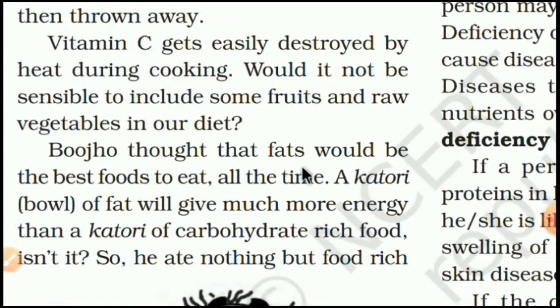Bujo thought that fats would be the best food to eat all the time. A katori, that is a bowl of fat, will give much more energy than a katori of carbohydrate-rich food. Why? Because fats provide a greater quantity of energy compared to carbohydrates. That is why Bujo thinks it is better to eat foods which provide fats compared to foods which provide carbohydrates.